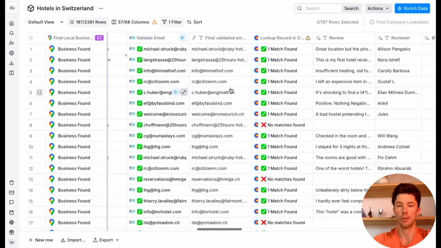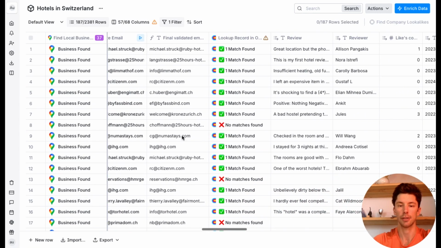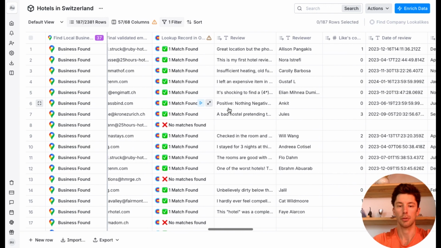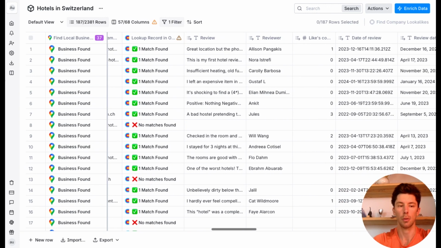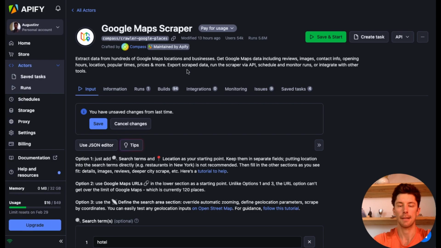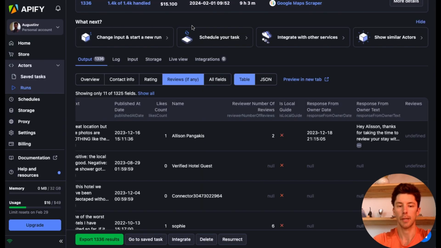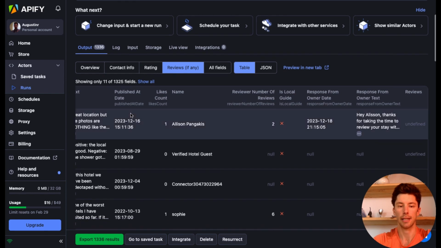So quite interesting. I was checking which one is more expensive, using Clay or buying credits on Neverbounce and using their API key. It's much cheaper buying the credits directly there. So once it was validated, I had my whole list of emails. And it was time now to find Google Map reviews about the keyword dirty. So I went to Apify. I used the Google Map scraper for my hotels, and this is what I got.